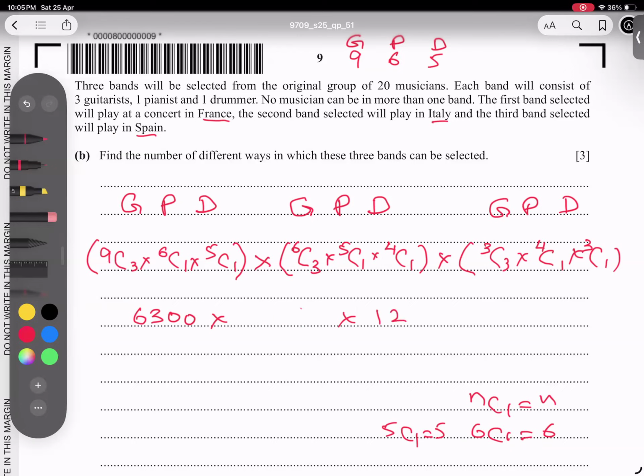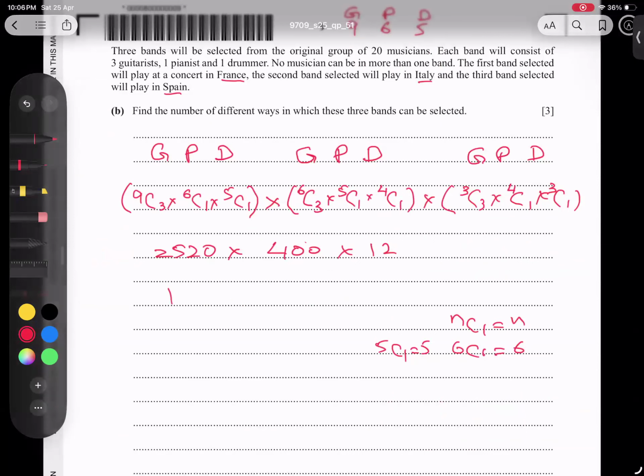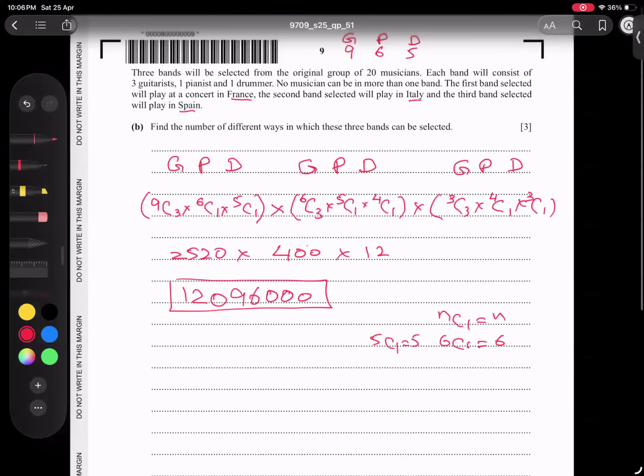I typed in calculator and even this was mistaken. I had taken the wrong number. Typing in calculator gives 2520 and 4 into 12. If I multiply all together, students, what is the answer finally? It is 12,096 and 3 zeros, I hope so. The concept is clear and the question is completely clear.